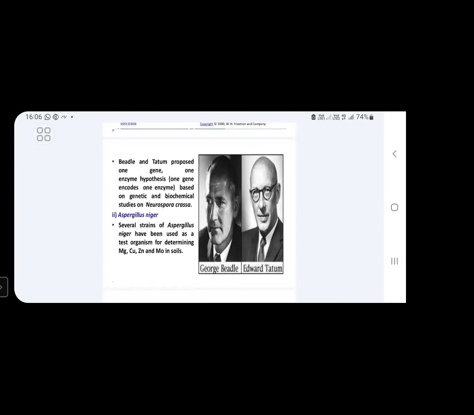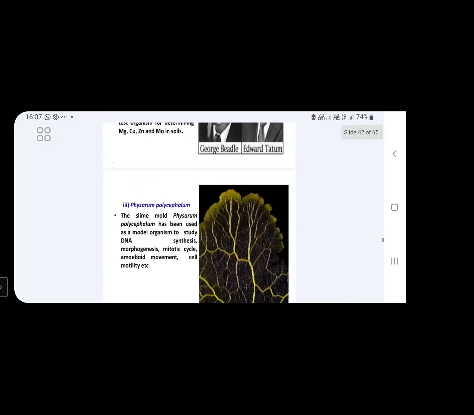In addition to Neurospora crassa, some other species of fungi are also used extensively for research purposes. One more species is Aspergillus niger. This is also used in several experiments. Especially, several strains of Aspergillus niger have been used as test organisms for determining magnesium, copper, zinc and molybdenum levels in soils. For that purpose, the Aspergillus niger species is used.